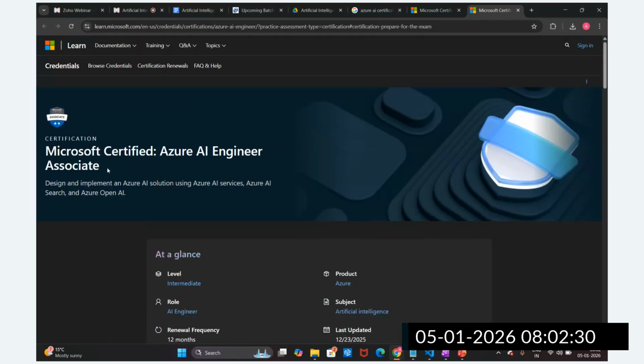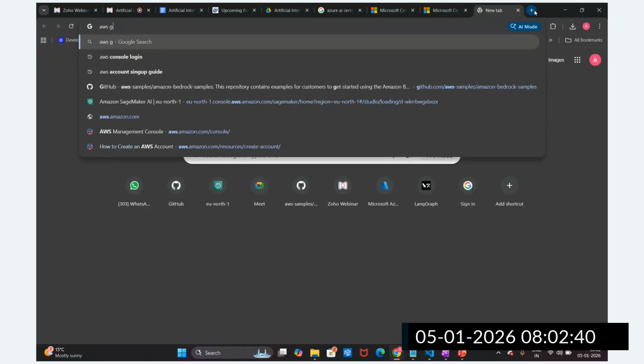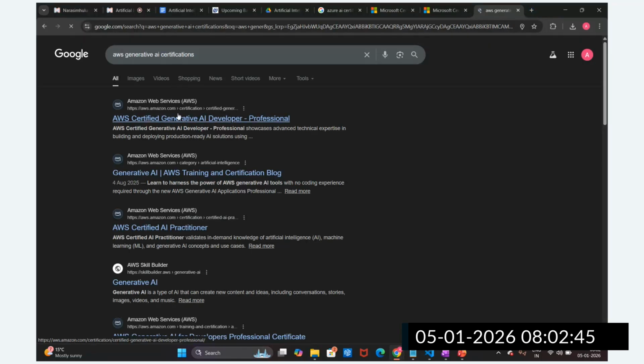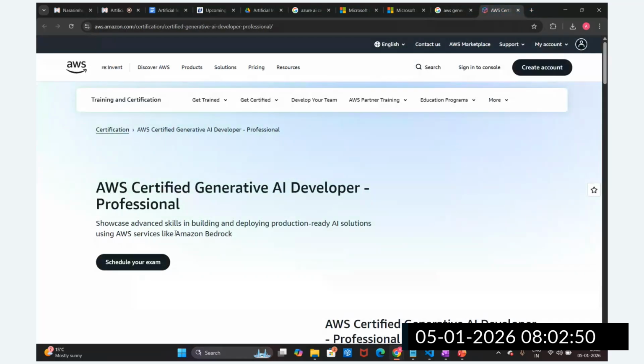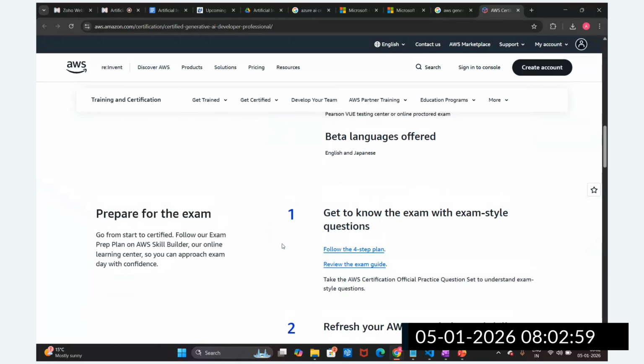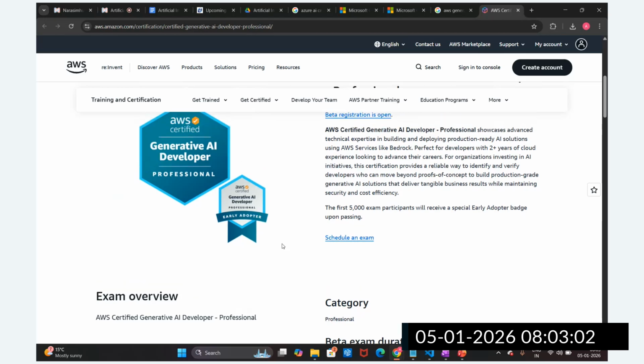Going further, I will introduce this course on Azure AI Engineer Associate, this certification course. And then there is AWS Generative AI. There is a new certification, AWS Certified Generative AI Developer Professional. You can definitely try for this certification also. Here you can see they have mentioned the syllabus as well, and most of the syllabus we are going to cover in this course.